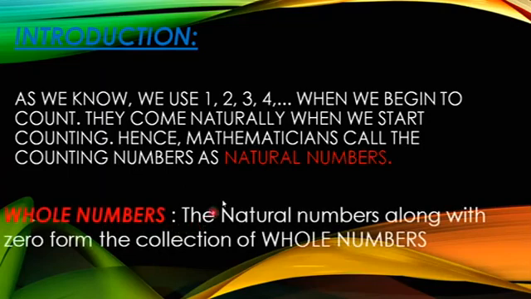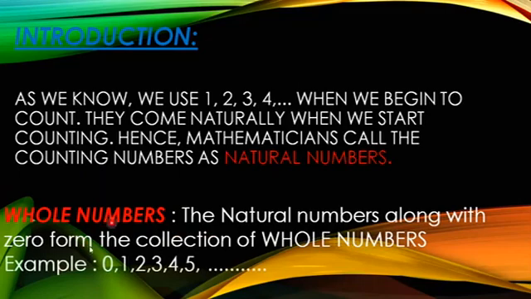So, whole numbers. Now our chapter name is whole numbers. What do we mean by whole numbers? See, the natural numbers along with 0 form the collection of whole numbers. Here we have learned what natural numbers are, and the natural numbers along with 0. In natural numbers, 0 does not start. So 0 plus natural numbers will form whole numbers. About these whole numbers we are going to learn in this chapter. Example, see here, for whole numbers: 0, 1, 2, 3, 4, 5, and so on.